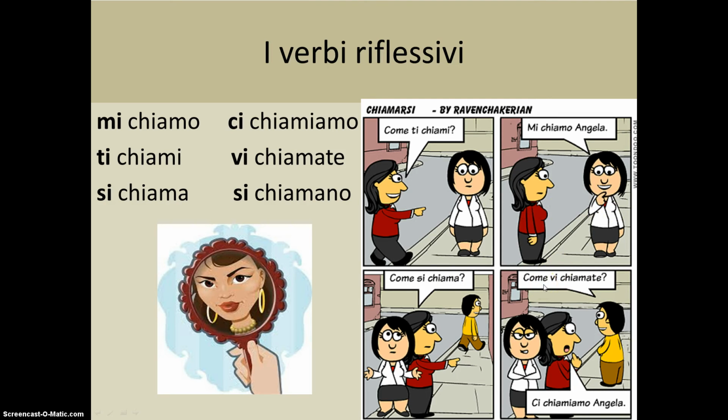And finally, come vi chiamate? The man asks, what do you call yourselves? Or what are your names? The vi is the voi form, the voi reflexive pronoun, and chiamate is the verb chiamare conjugated in the voi form. And the one responds, ci chiamiamo Angela. We call ourselves Angela. Ci, the noi reflexive pronoun, and chiamiamo, the conjugated noi form of the verb chiamare.